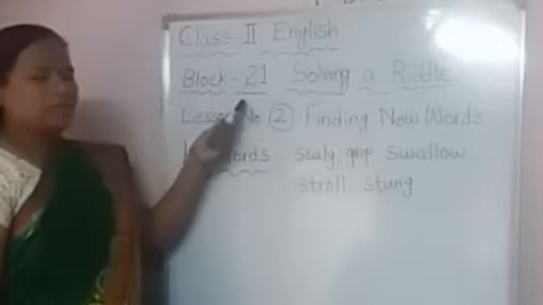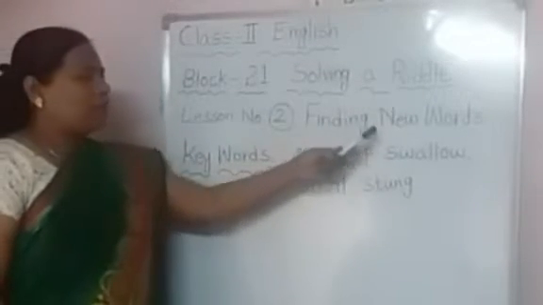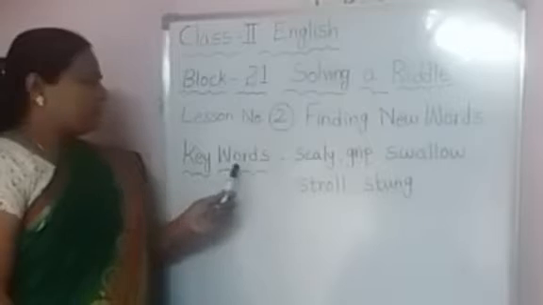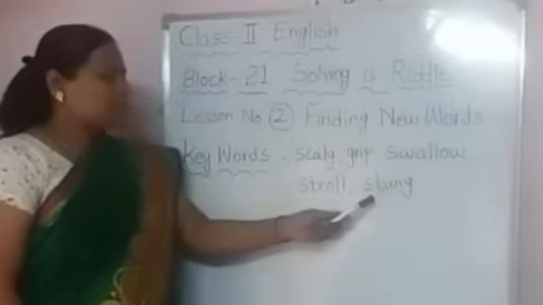Children, we are in block 21, solving a riddle. Lesson number 2, finding new words. Keywords are scaly, grip, swallow, stroll, stung.